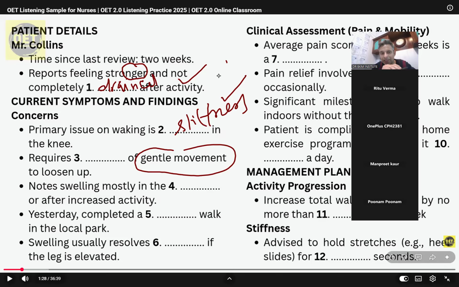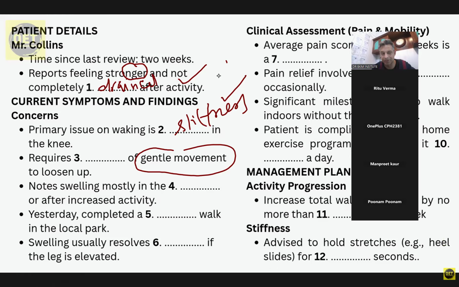Now the primary word has been replaced by stiffness. A primary word has been replaced by first.